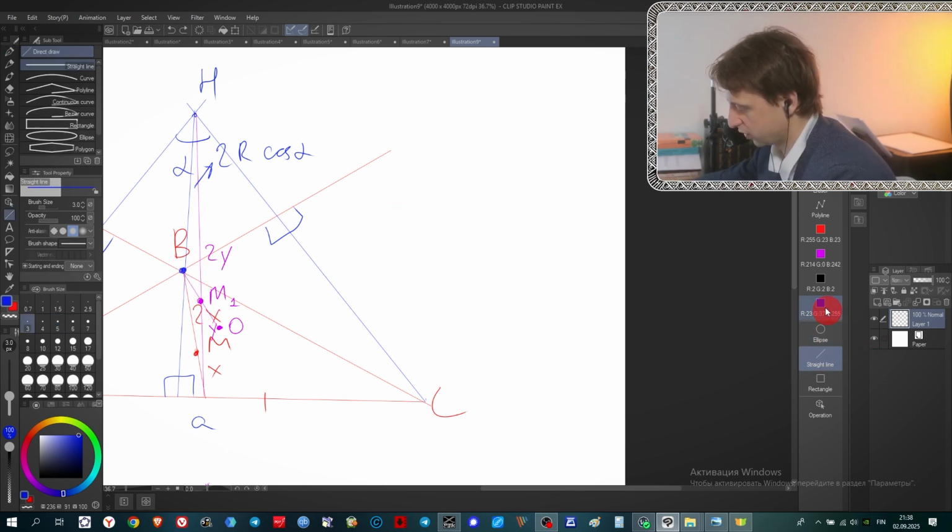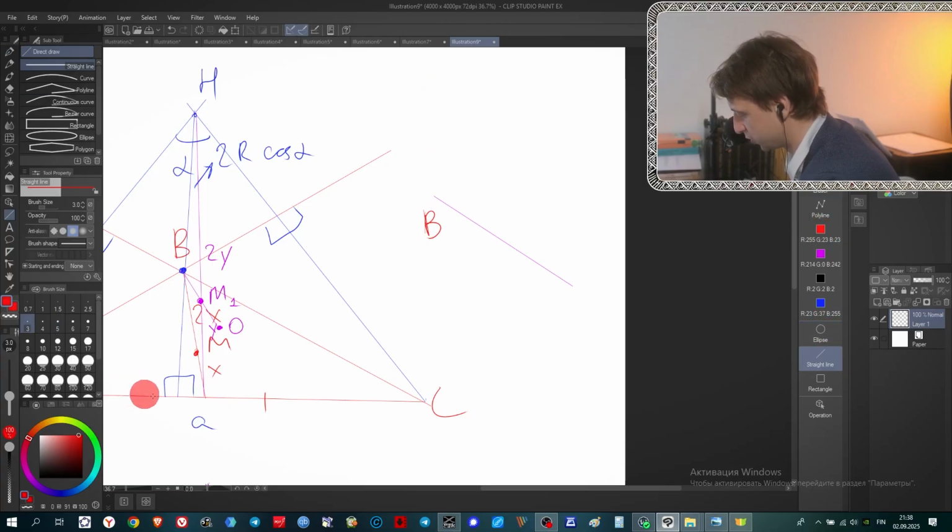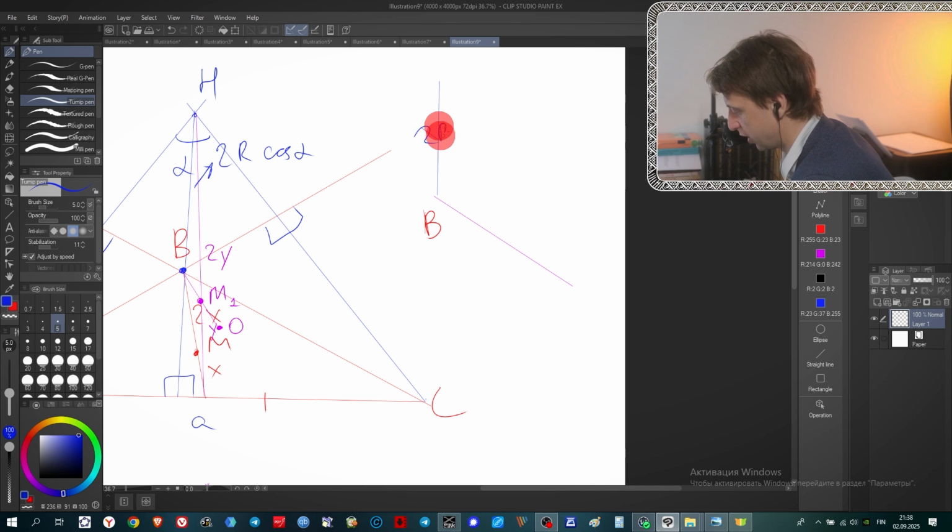Great. So now we will make a picture nearby where we can separately mark our points. So this line is purple. Let's use also a purple line here. And here we mark point B, and we mark point H at a distance above, a perpendicular distance to this segment. So we go straight up, and this one would be 2R cosine alpha. So it is the distance between the orthocenter of the big triangle and the orthocenter of the small triangle. Great.